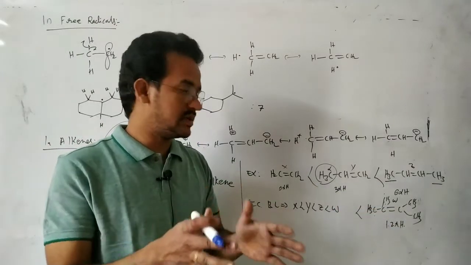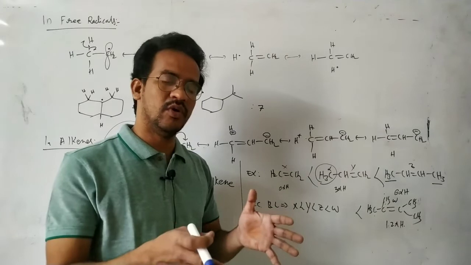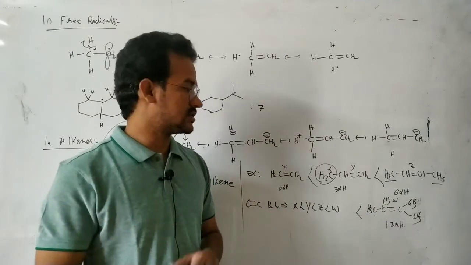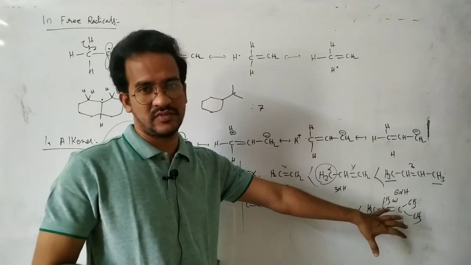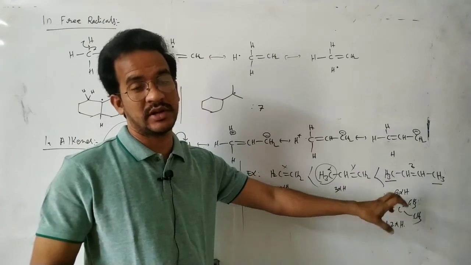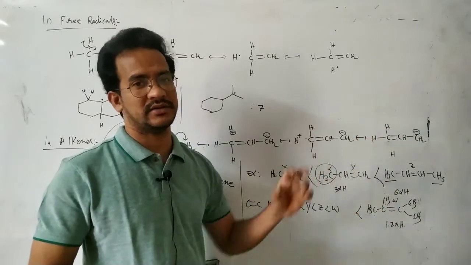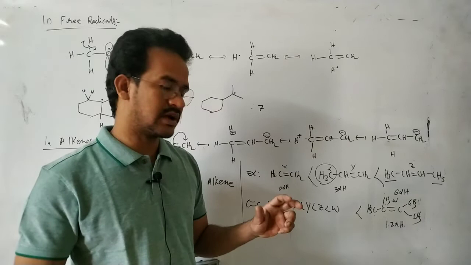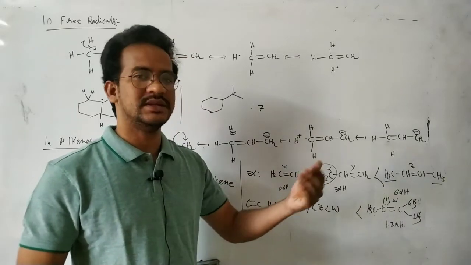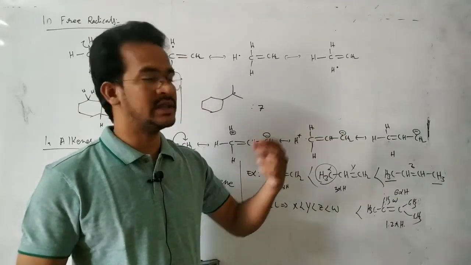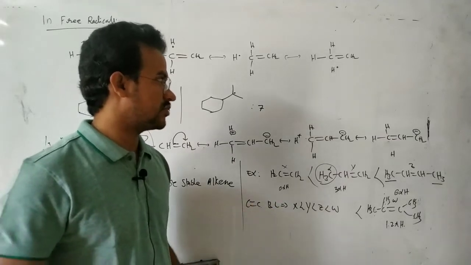The W bond, that means this C double bond C has more bond length, because in 12 hyperconjugate structures, the double bond has a single bond character. The double bond is becoming a single bond. That means here the bond length increases. That is also an important point.